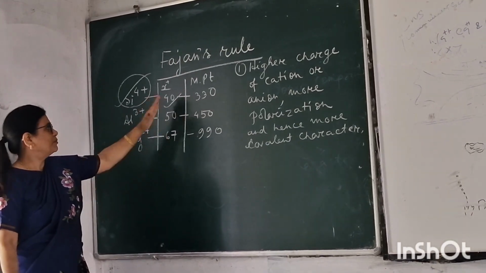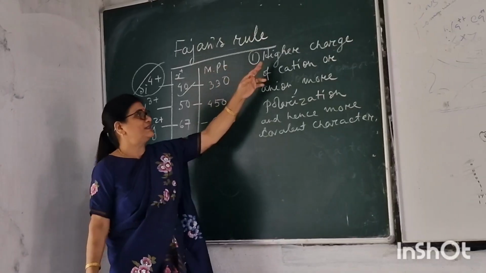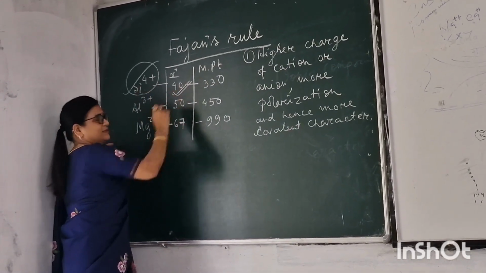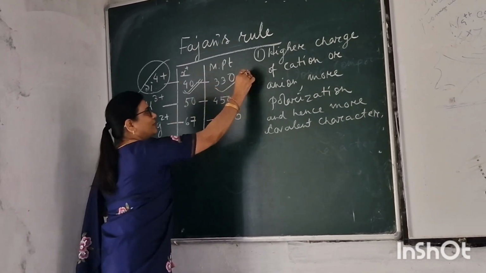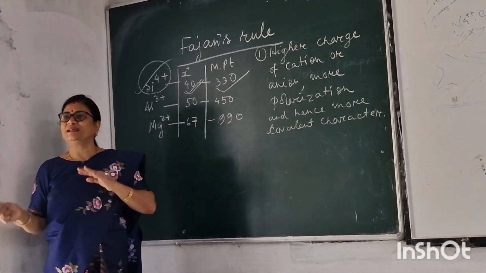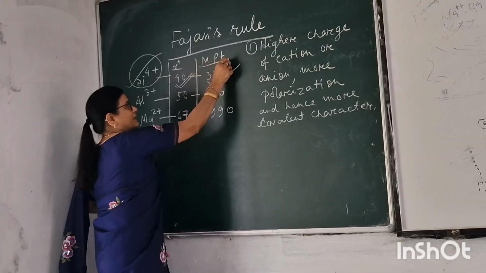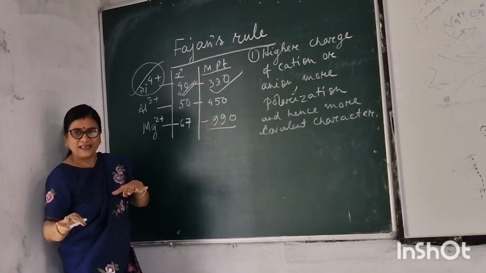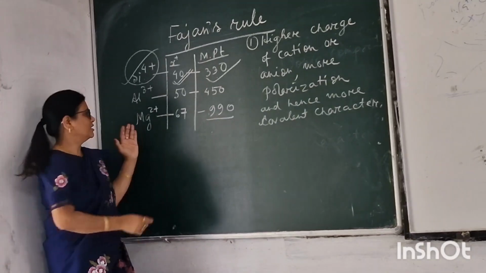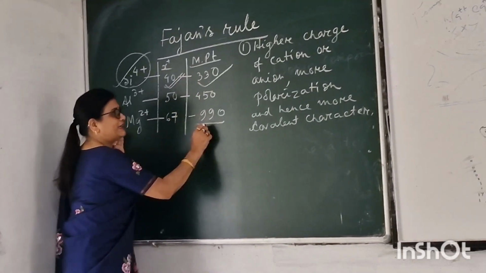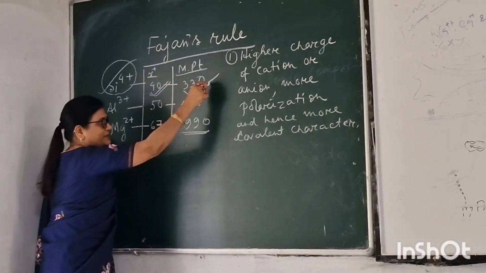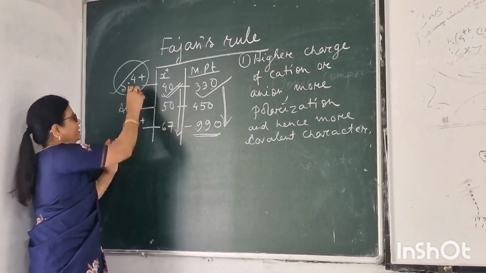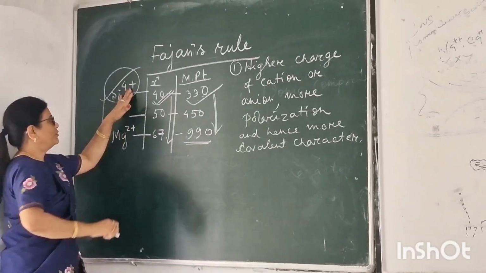I have said that according to Fajan, higher charge, more polarization. Higher charge, size is small and covalent character is more. When the covalent character is more, melting point is less. Because covalent character less means ionic character more. So the melting point is 990, this is 330. That means this increases and this decreases.